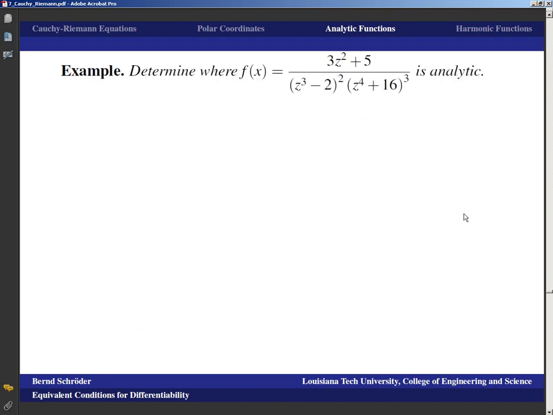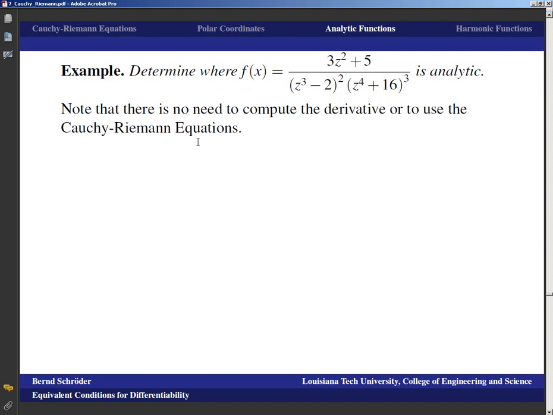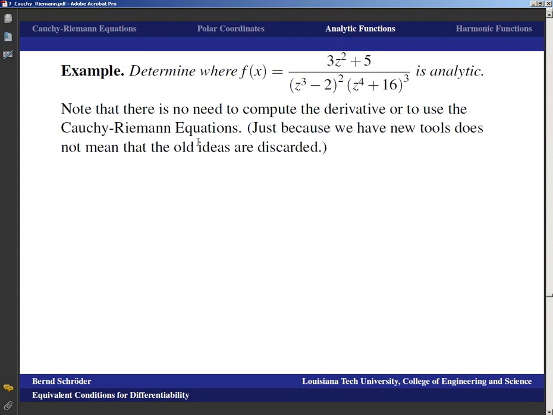That result, well, and here's just a quick example thrown in for variety. I'm certainly following the text, and this is not meant to say anything bad about the text. It's a nice reminder, even though the example feels out of place. If we want to determine where the function f(z) equals (3z squared plus 5) over ((z cubed minus 2) squared times (z to the 4th plus 16) cubed) is analytic, it turns out there is no need to compute the derivative, and we also don't need to use the Cauchy-Riemann equations.